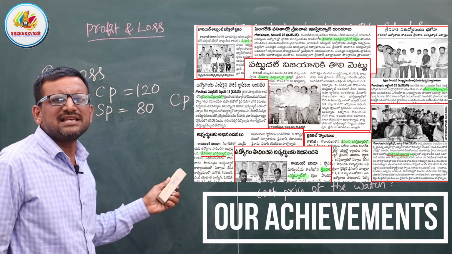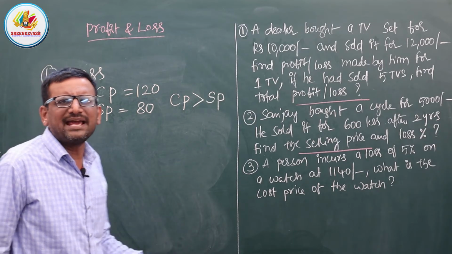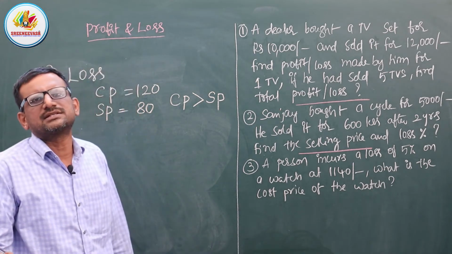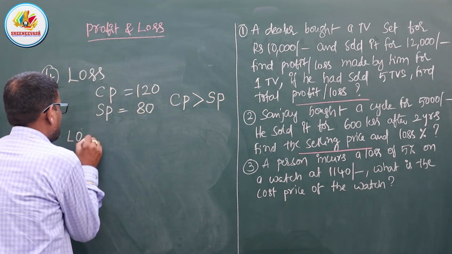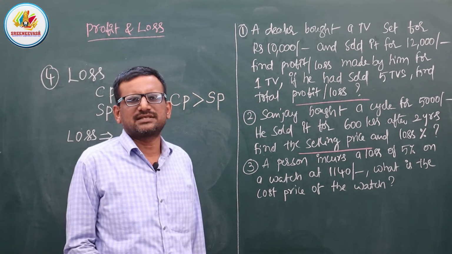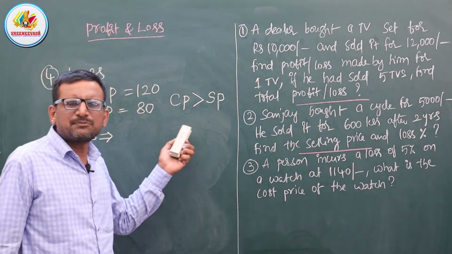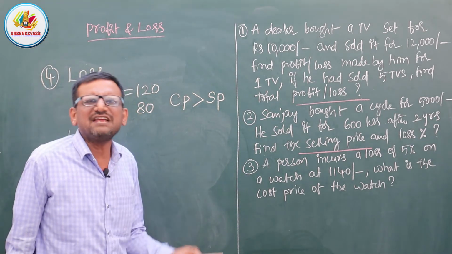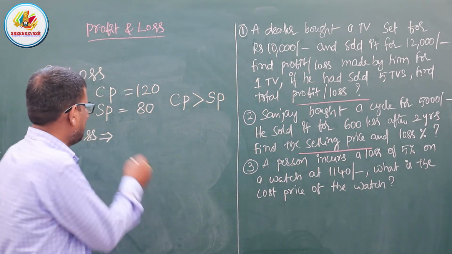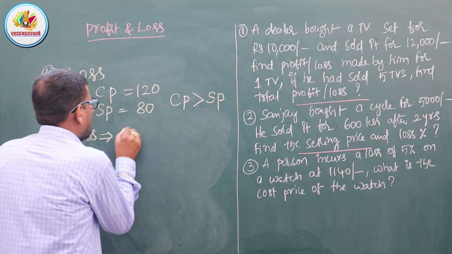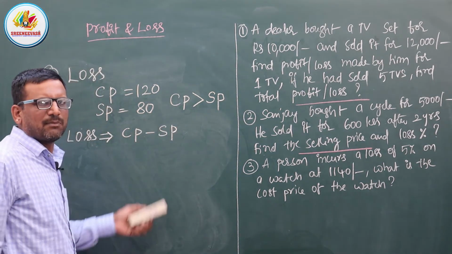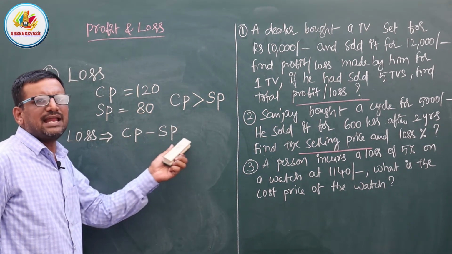Okay. If the cost price is more than the selling price, definitely we are going to get the loss only, but not profit. So how much loss are we going to get? For that we have the formula: cost price minus selling price.